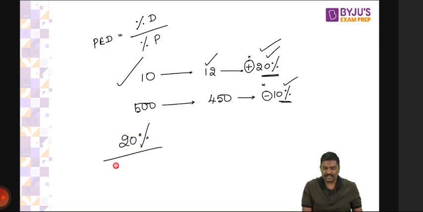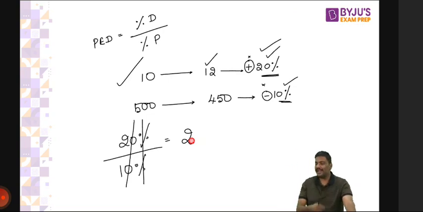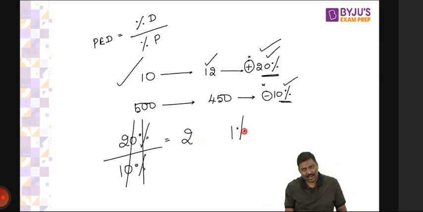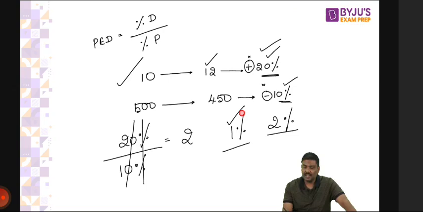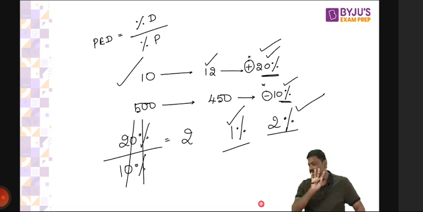10%. Cancel, cancel. I'll simply write PD is equal to 2. What does PD equal to 2 mean? Simple. If there is a 1% change in the price of the product, the demand will change by 2%. Is it okay? Let me know. That is the concept of price elasticity of demand.